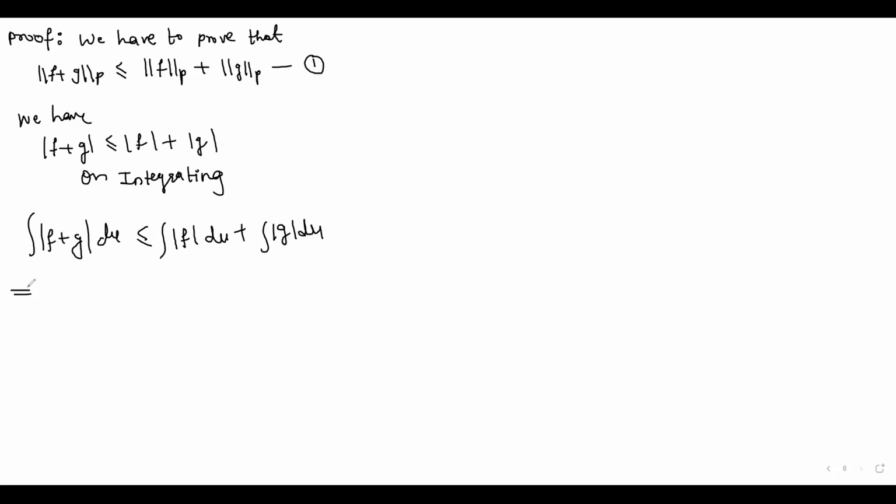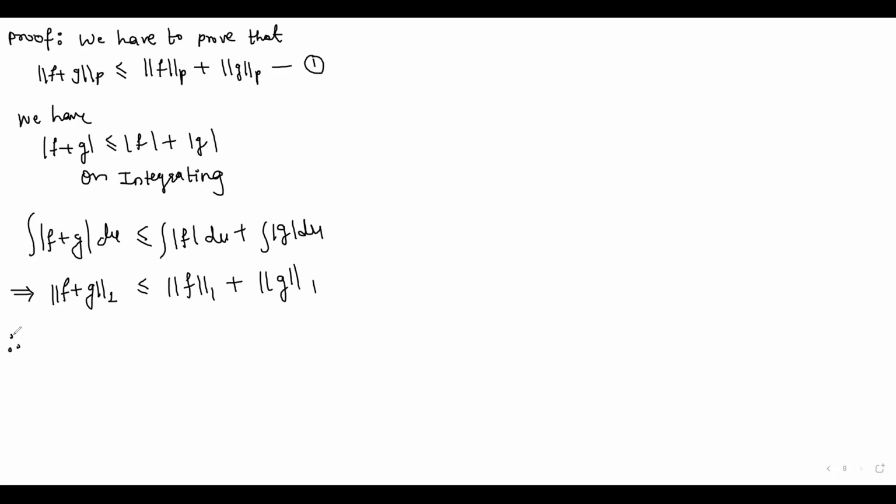So this implies that norm of f plus g over 1 is less than or equal to norm of f over 1 plus norm of g over 1. So this result 1 is true when p is equal to 1.